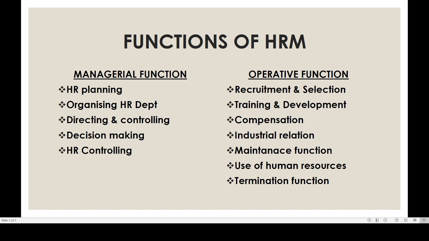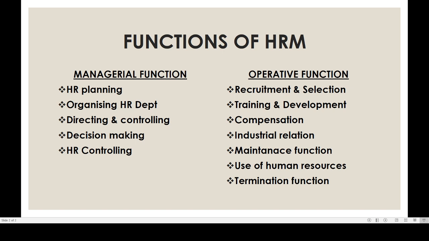The managerial functions of HRM: HR planning means planning the human resources. Then the second one, organizing HR department, is necessary to carry out the HR functions effectively. Then directing and controlling.